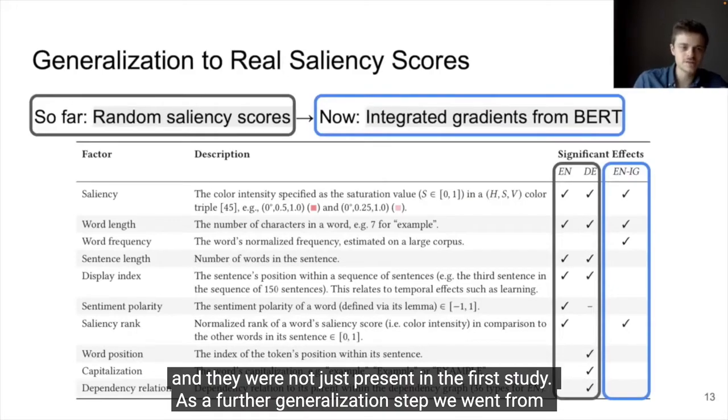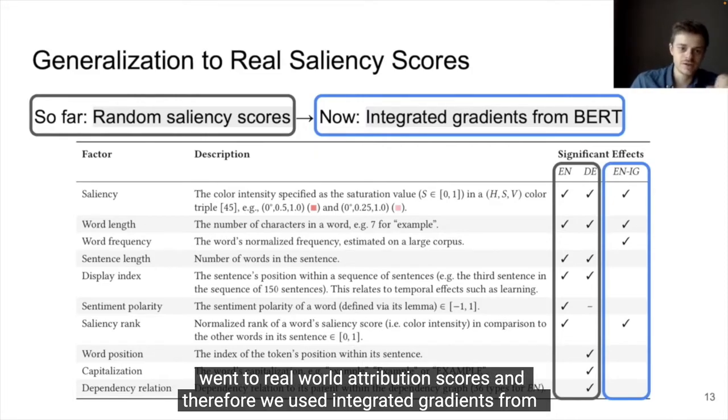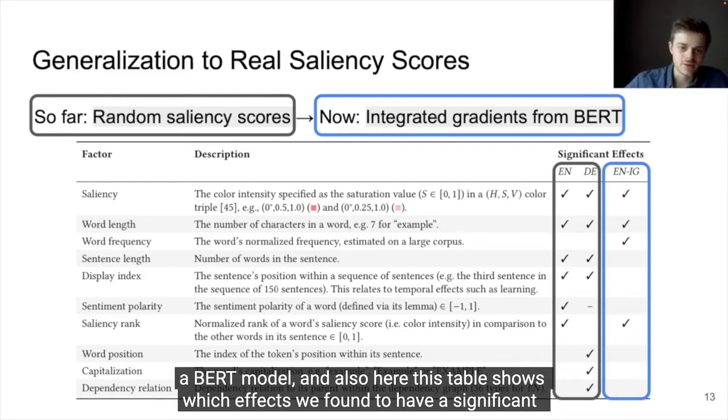As a further generalization step, we went from the random saliency scores we had so far, where we just randomly sampled color values, to real-world attribution scores, and therefore we used integrated gradients from a BERT model. And also here, this table shows which effects we found to have a significant impact.